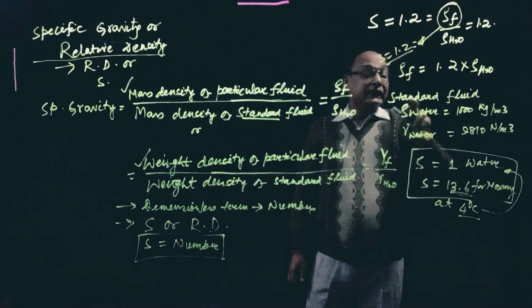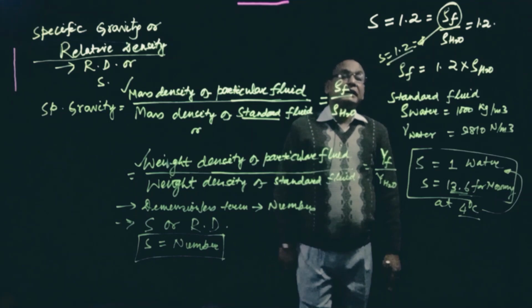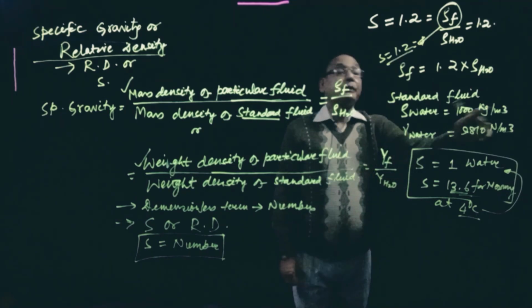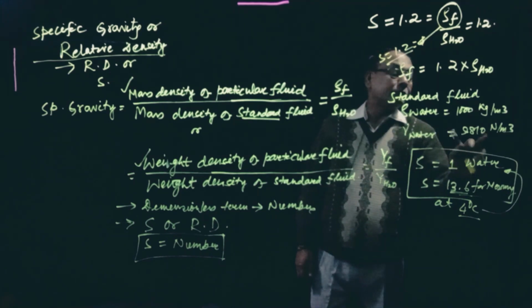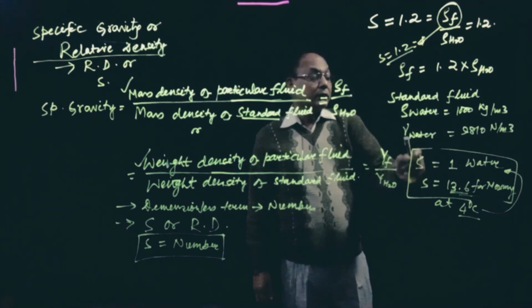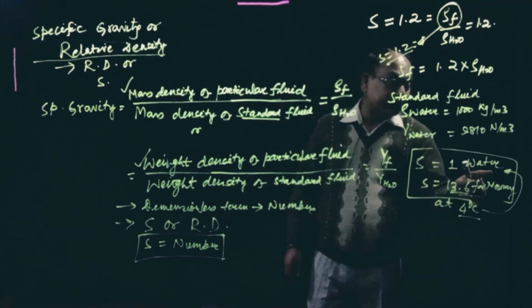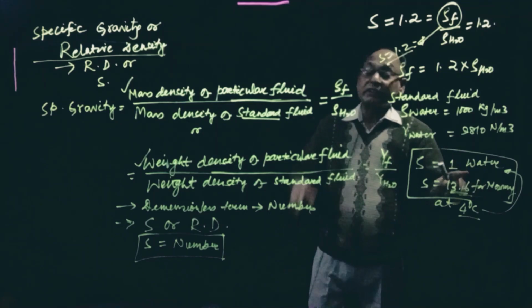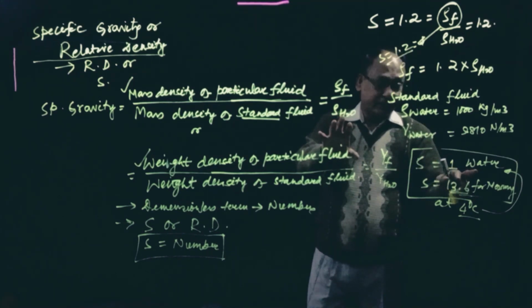The standard fluid is taken as water, whose mass density is 1000 kg per meter cube and weight density is 9810 Newton per meter cube. So the specific gravity is 1 for water, because comparing with the standard fluid, both have the same mass density and weight density.